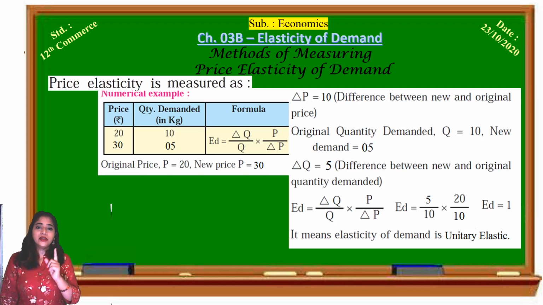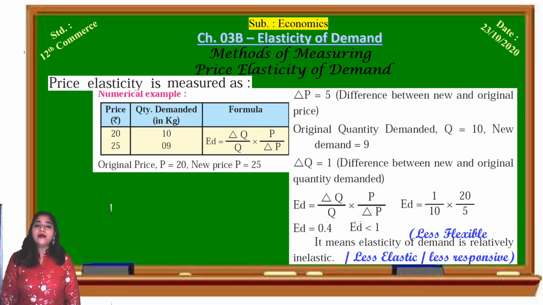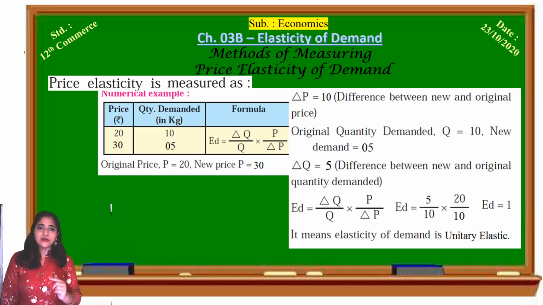In the earlier example, elasticity was 0.4, less than 1, which means less flexible. When it is equal to 1, same as 1, it is unitary elastic. Unitary means same, equal.